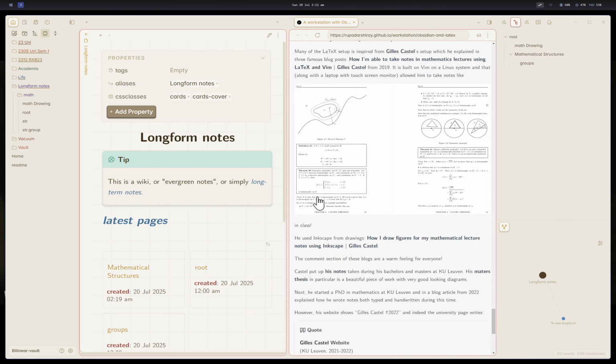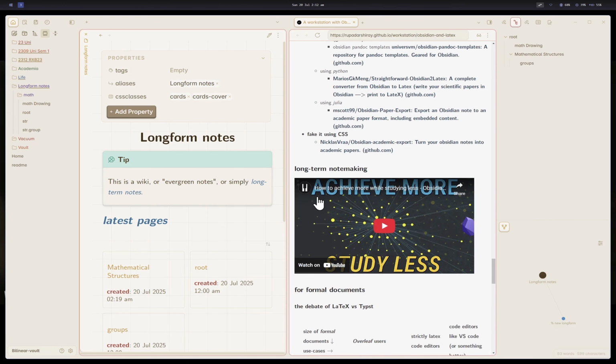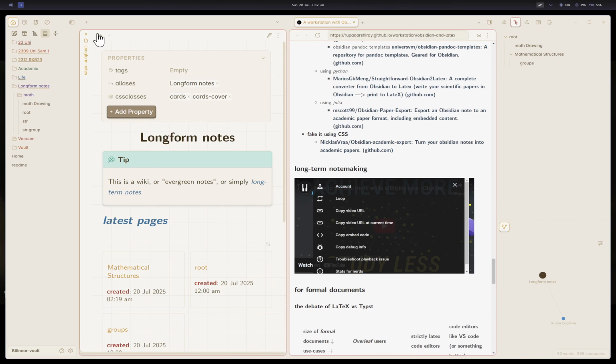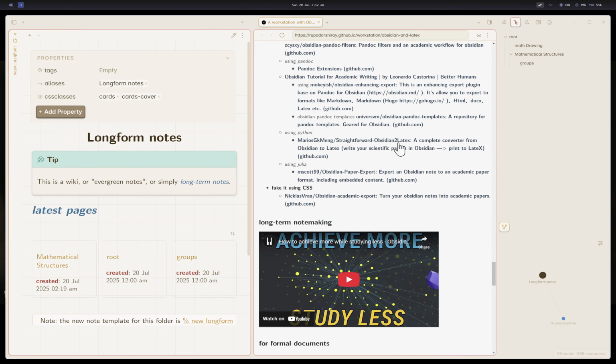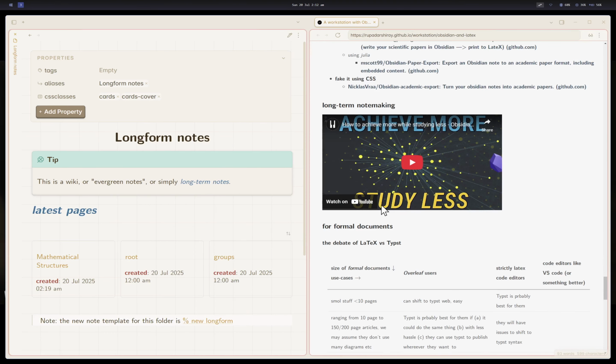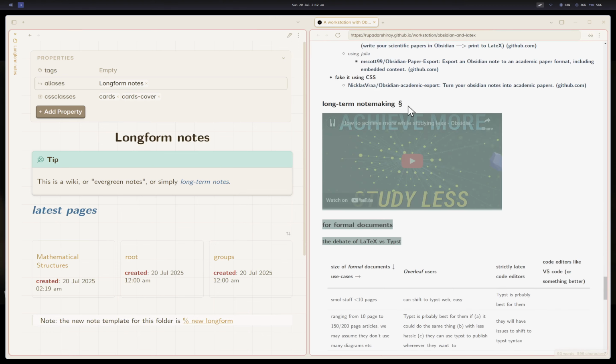And other than that, maybe I will make a video like this again for a VS Code setup, which I have not made right now. I have to start doing it.